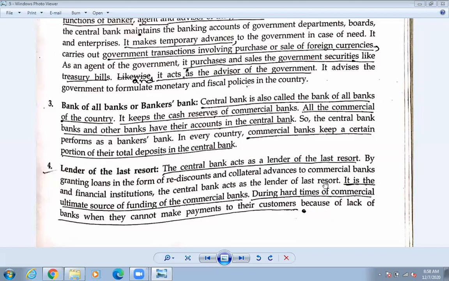So it helps in lending the money, and it is the ultimate source of funding the commercial bank. And during the hard times of the commercial bank, when they cannot make the payment to the customer, then what are they going to do? They are going to provide the money to them. So who does the work of giving money? It is done by the central bank. Okay, the central bank does the work of giving in this way.